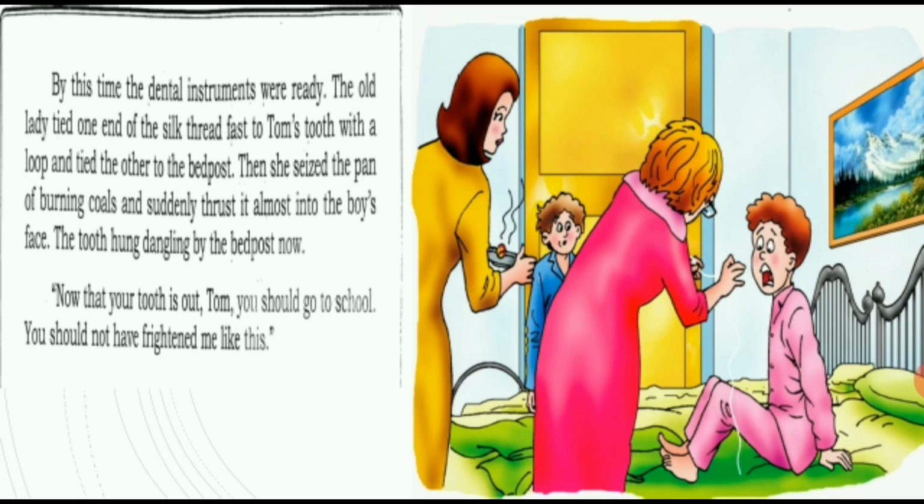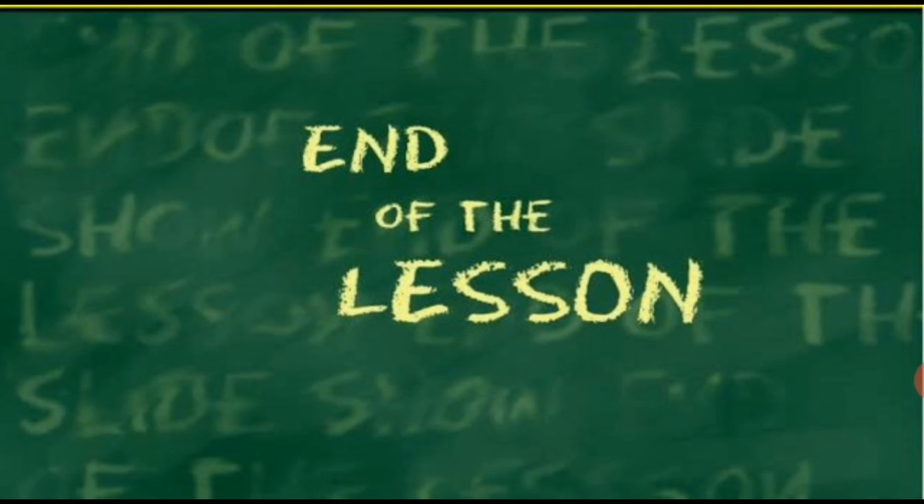"Now that your tooth is out, Tom, you should go to school. You should not have frightened me like this." So Aunt Polly says that now your tooth is removed and you will not have any pain, and your sore throat also is okay now. You have to go to school now, and not do this once again. "You really frightened me." Tom says, okay, auntie, I will not do it once again, and he goes to school. So this is the end of the lesson.